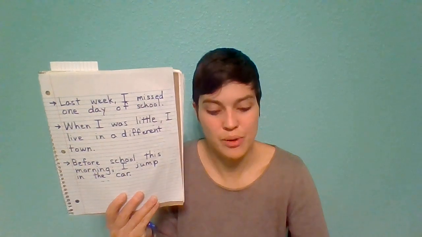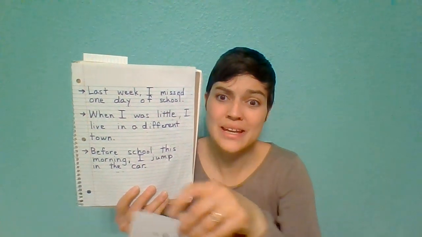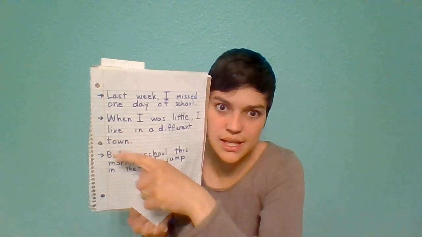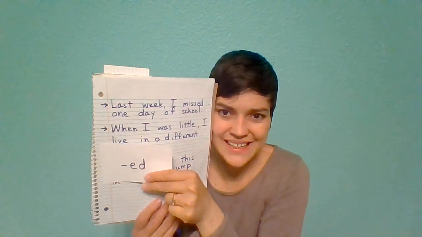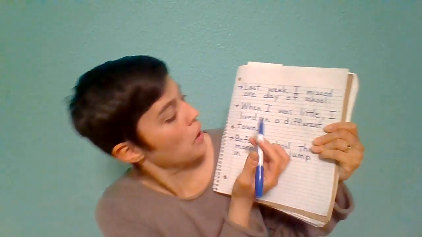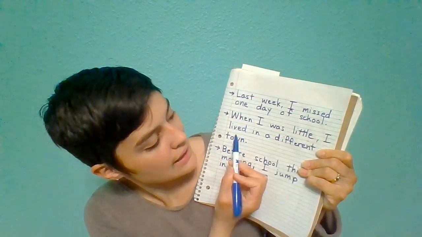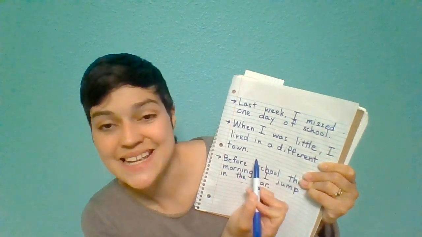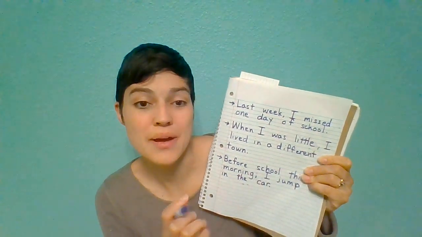That's correct. I put an ed at the end. But look here, we already have an e here. So do I need to add another e? Nope, I just add the d. So lived. When I was little, I lived in a different town. That sounds so much better.